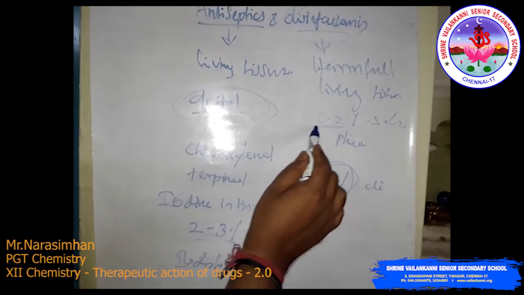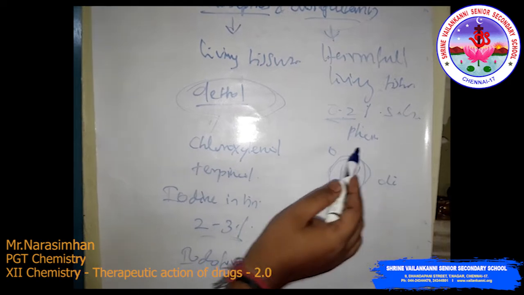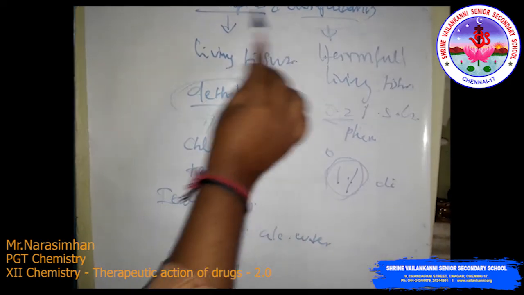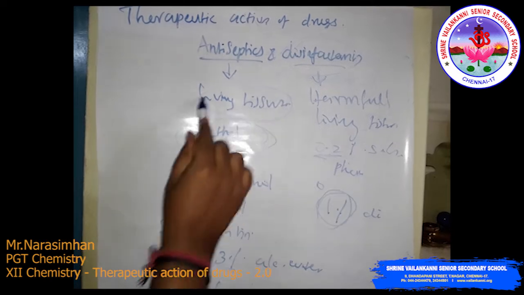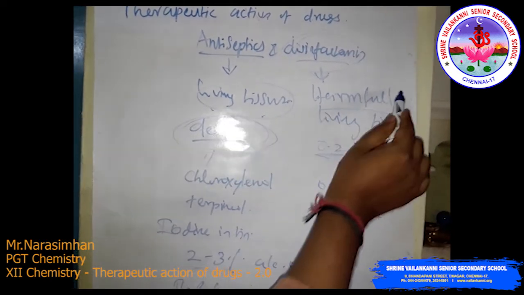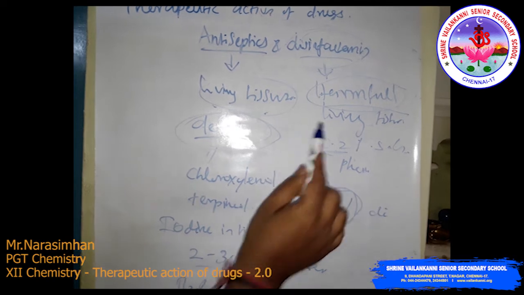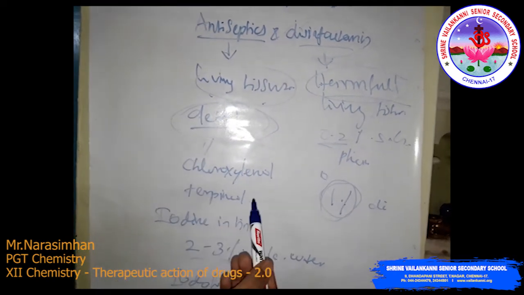Up to 0.2% solution acts as an antiseptic. So this is the difference between the antiseptic and disinfectant. Antiseptics we can apply on living tissues. Disinfectants are harmful for living tissues. Antiseptics are non-harmful.